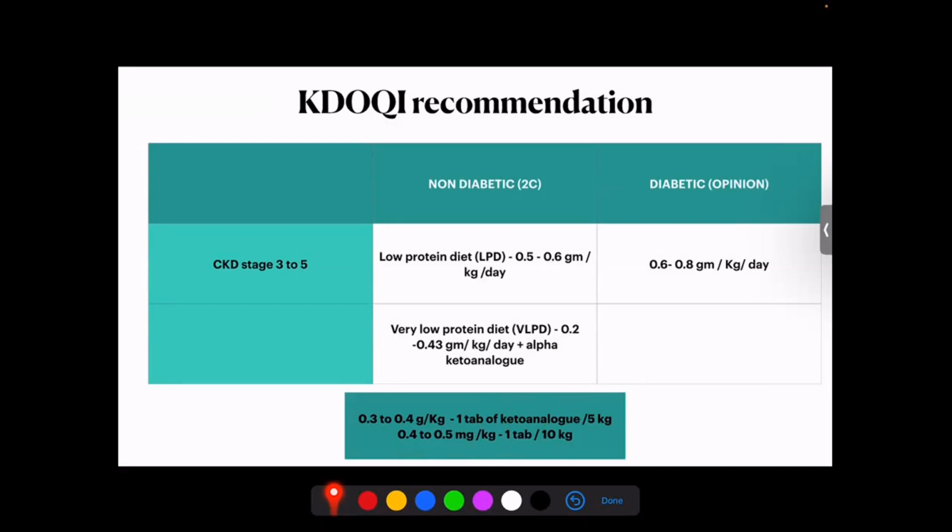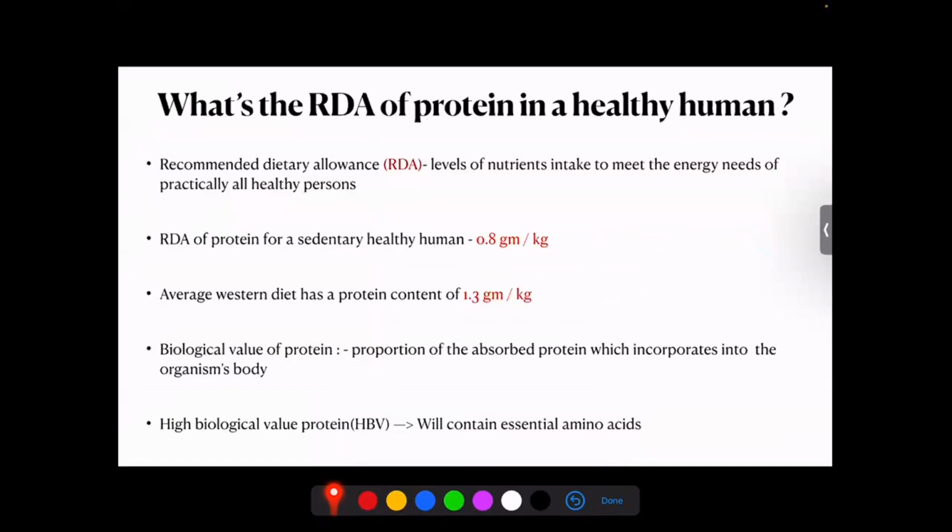kgs. And if you give a little higher protein, 0.4 to 0.5 gram, sorry, it's not milligram, it's gram per kilogram, we give about 1 tab for every 10 kgs. And as far as diabetics are concerned, we give around 0.6 to 0.8 gram per kilogram per day as the recommendation. So when we speak about the low protein diet, it is important that we know what is the actual recommended dietary protein allowance for a healthy human.